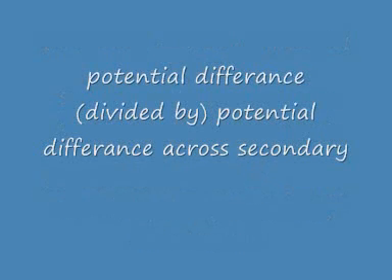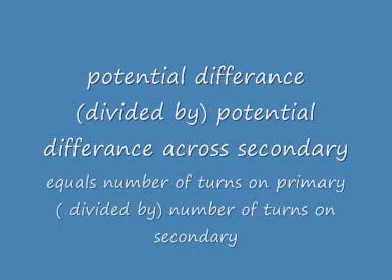The potential difference across the primary divided by the potential difference across the secondary is equal to the number of turns on the primary divided by the number of turns on the secondary. So that's the potential difference across the primary divided by the potential difference across the secondary, which is equal to the number of turns on the primary divided by the number of turns on the secondary.